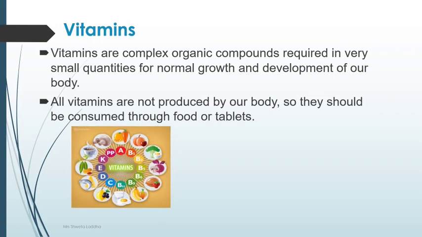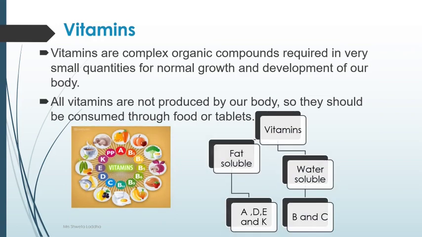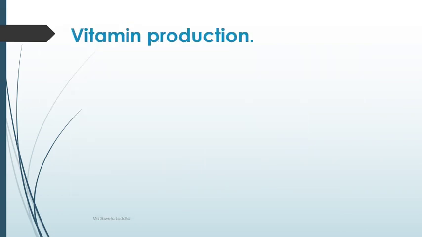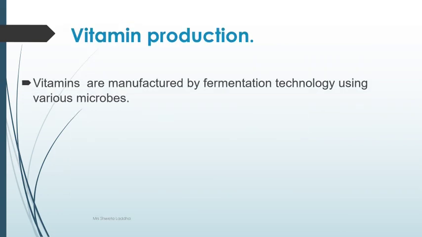Now there are different types of vitamins. They are classified as fat soluble vitamins and water soluble vitamins. Fat soluble vitamins are vitamin A, D, E and K, and water soluble vitamins are vitamin B and C. Let us see about vitamin production.